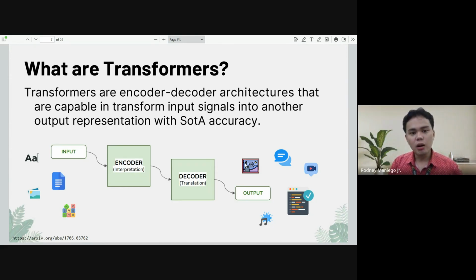The field of computer science that deals with transformers is a very active research discipline right now. We have this visualization at the bottom part of the slide. We have these different boxes: the input, the encoder, the decoder, and the output boxes, and it follows this straightforward process. Basically, the technologies like ChatGPT, Gemini, Sora, and the apps that we have on our smartphones use this technology embedded in these services.